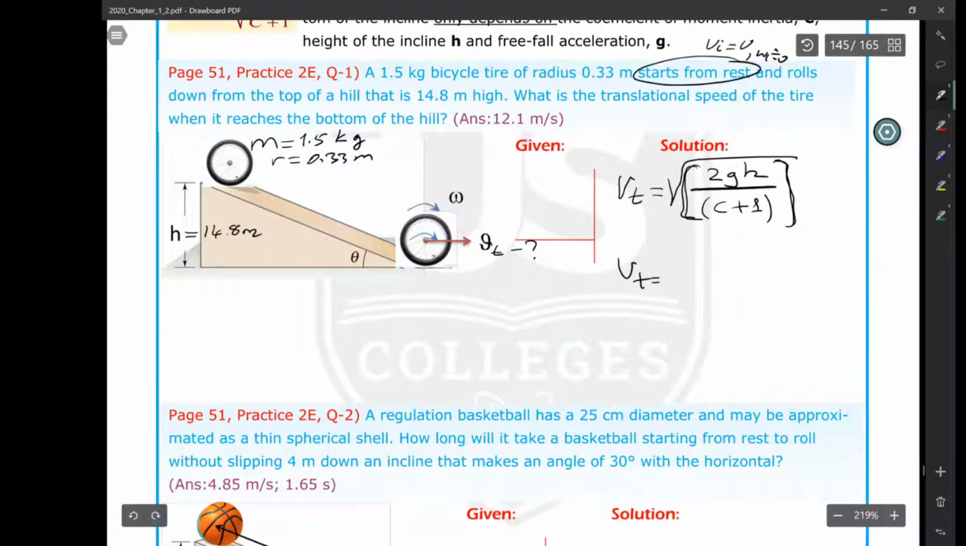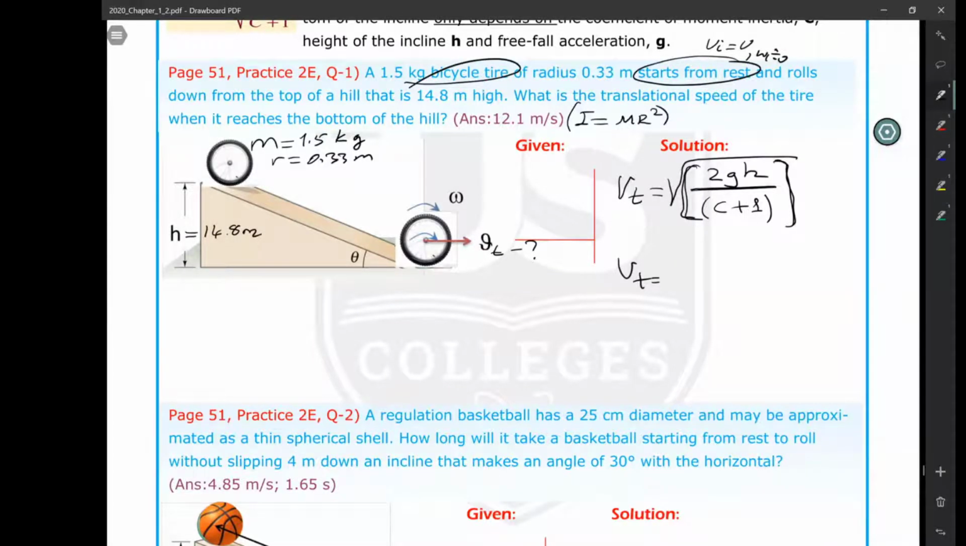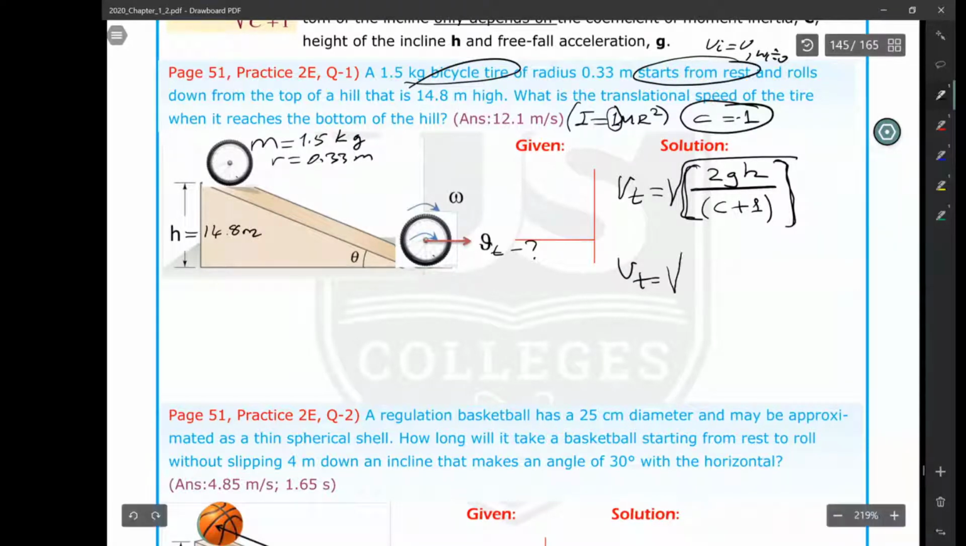What is c for a bicycle tire? The bicycle tire, remember, is given as a thin hoop about the symmetry axis. So the bicycle tire has the moment of inertia equation mr squared, thin hoop about the symmetry axis. And the problems, 99% of the time, they give these equations. Okay, so what is c in here? In here there is a 1 you can't see, because it is normally not written. There is a 1, which means c is equal to 1 in this equation, mr squared. Instead of c, you are going to write 1 and you will find the answer.